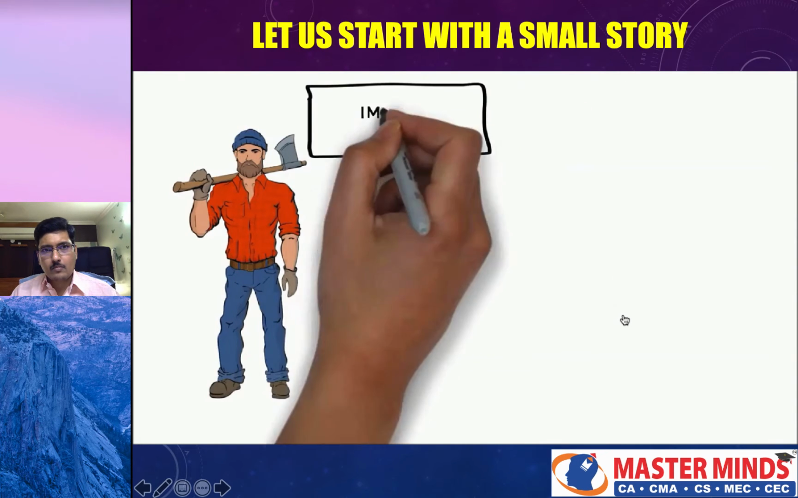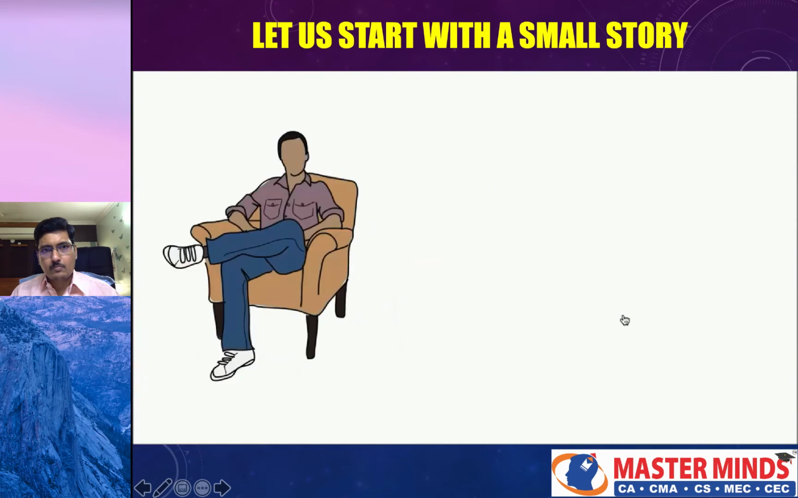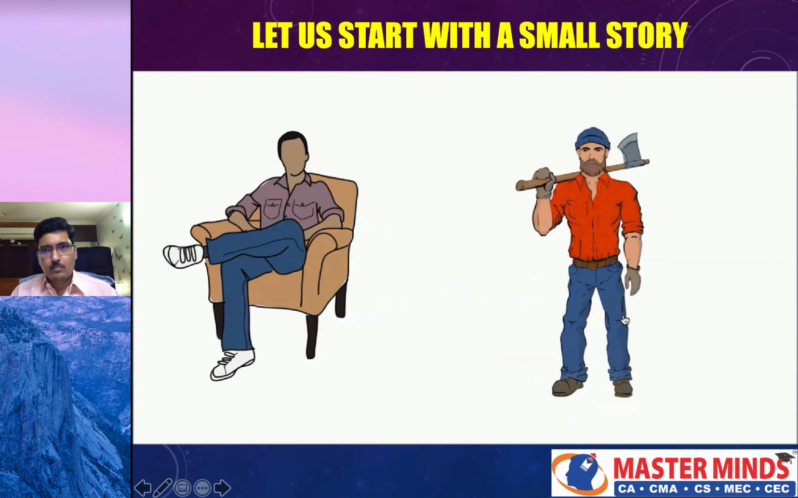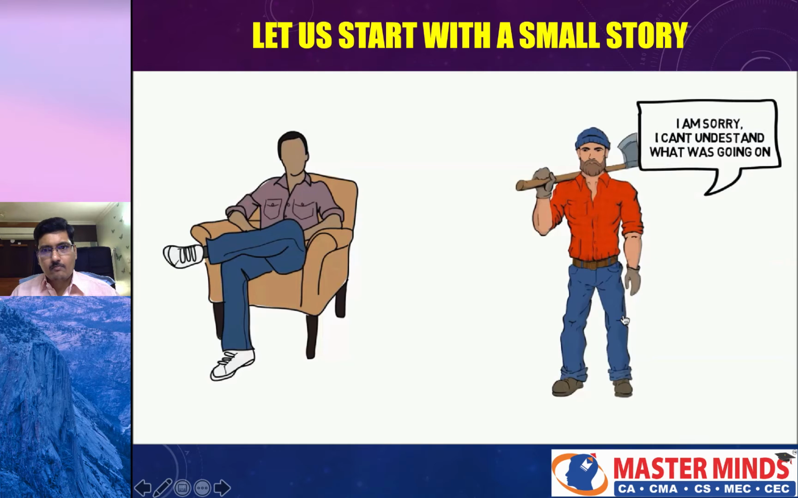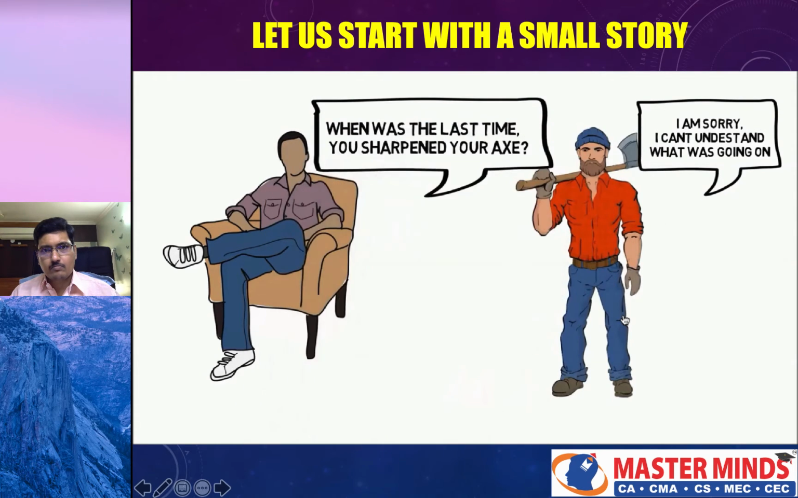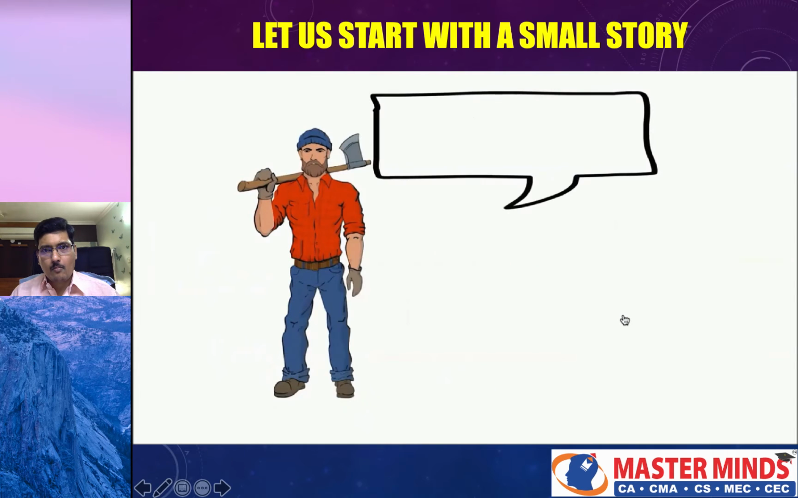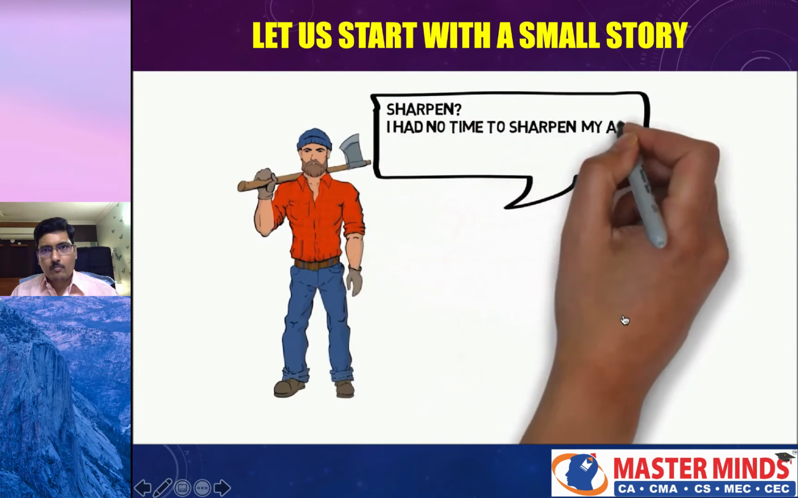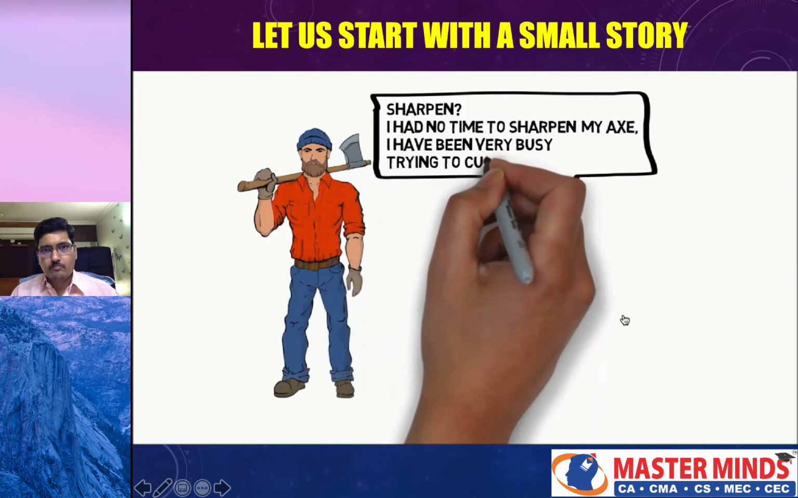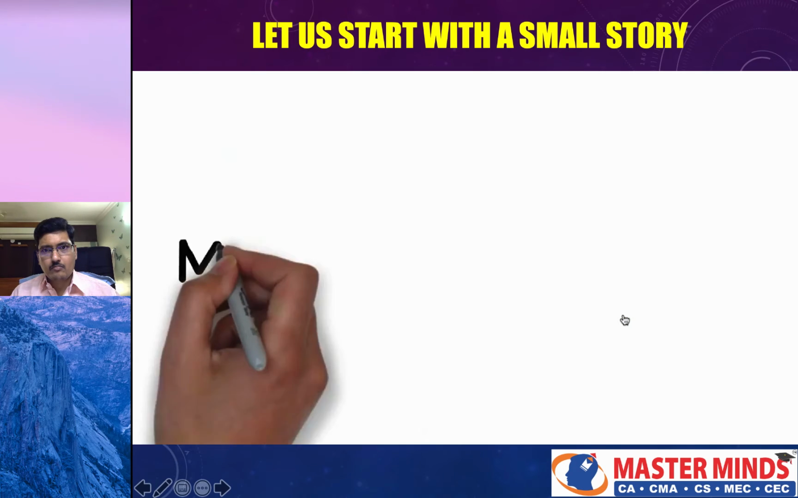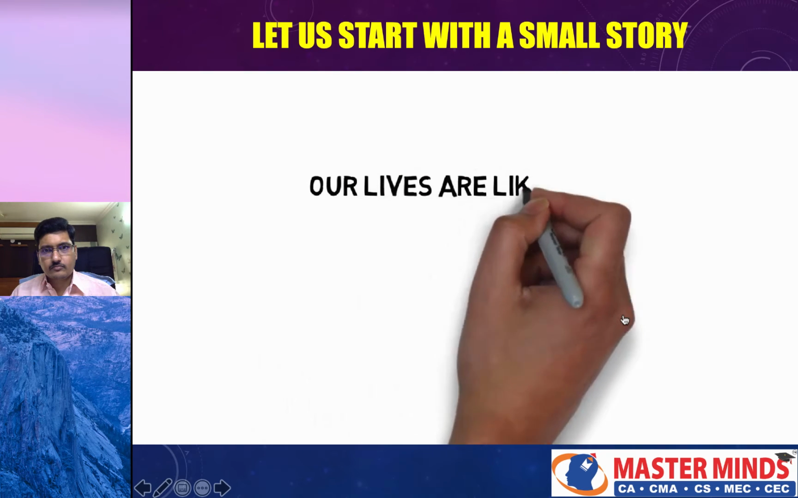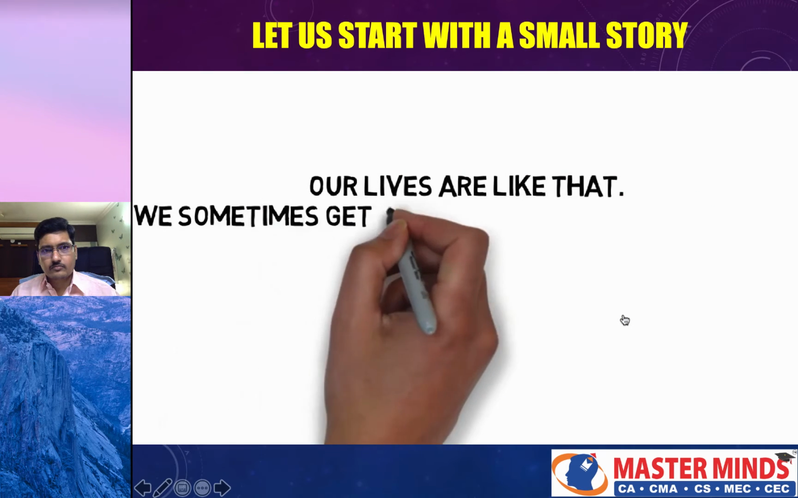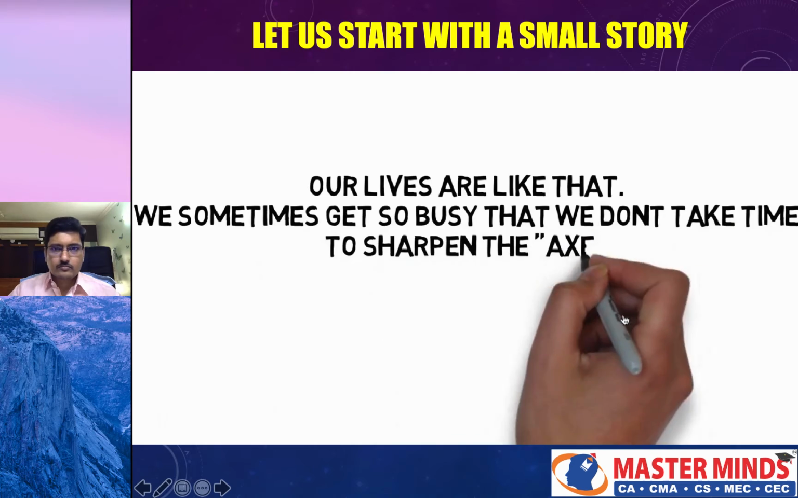"I must be losing my strength," the woodcutter thought. He went to the boss and apologized, saying that he could not understand what was going on. The boss asked, "When was the last time you sharpened your axe?" "Sharpen? I had no time to sharpen my axe. I have been very busy trying to cut trees." Moral of the story? Our lives are like that. We sometimes get so busy that we don't take time to sharpen the axe.